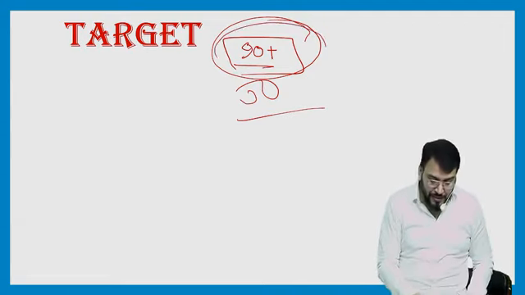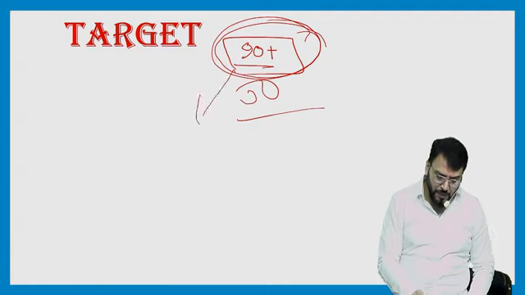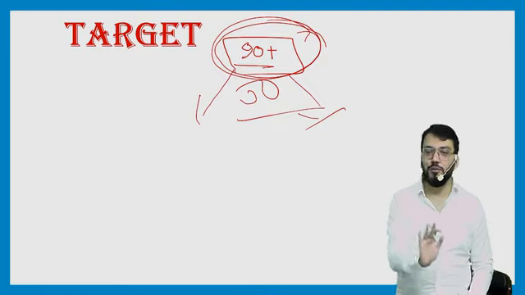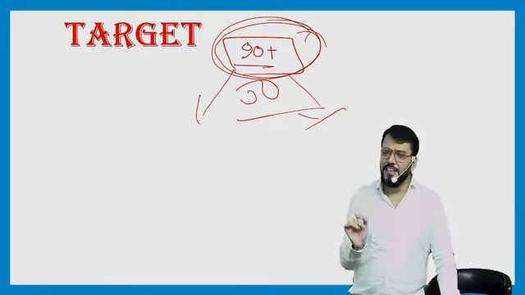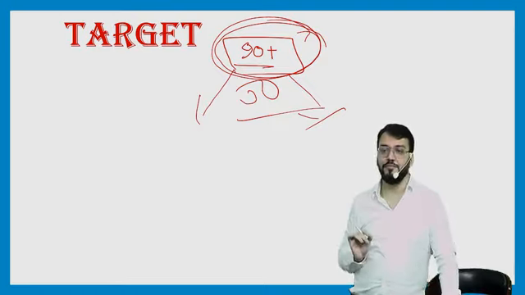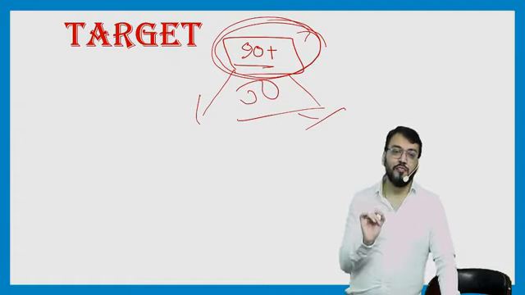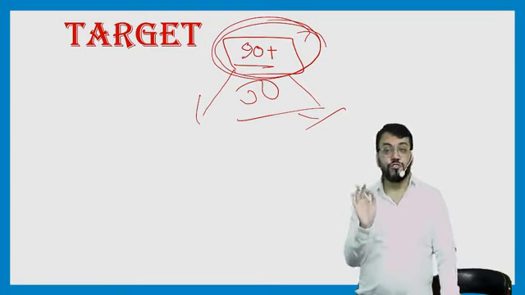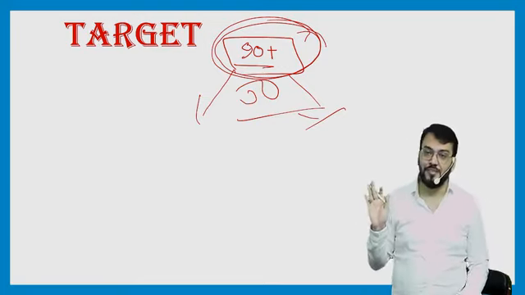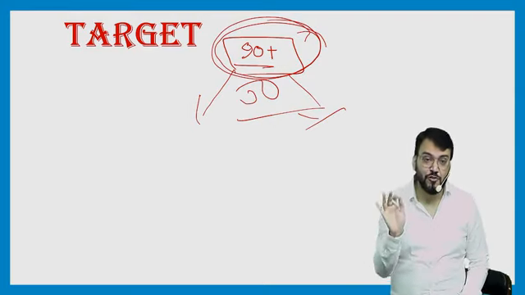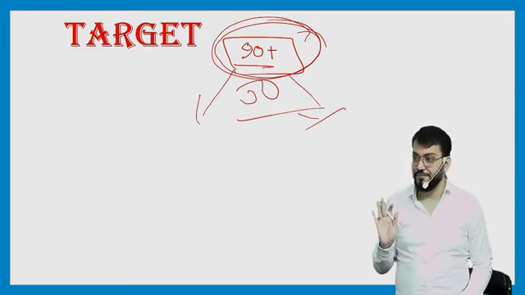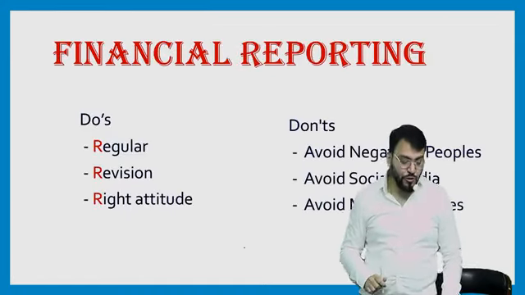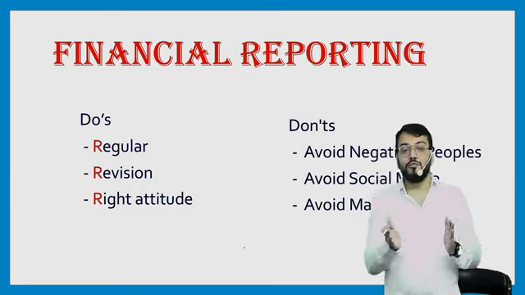So your target should be 90 plus, and of course, from my point of view, if you follow whatever I will say, you can easily achieve 90 plus in FR. I don't know about other subjects. It is very easy to score 90 plus in FR if you understand what you are supposed to do from the examination point of view. Even though questions are coming from outside the book, you can easily score more than 90. So our target will be 90 plus, but for that you need to do some things and you should avoid something.